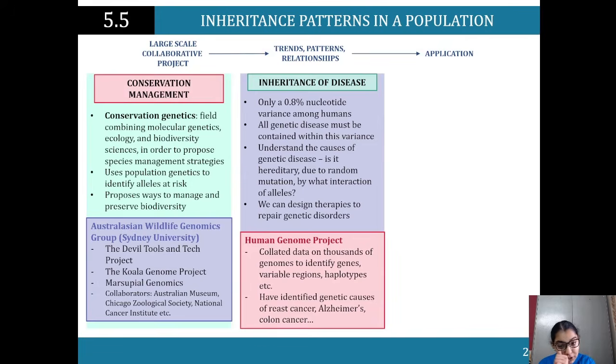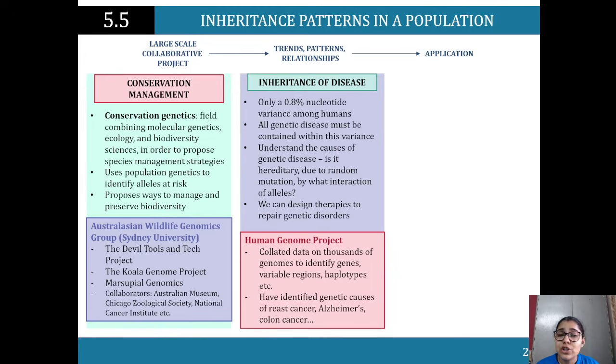So, the Human Genome Project. It collated data on thousands of genomes to identify genes, variable regions, haplotypes, etc. The Human Genome Project was quite big in the 1990s and early 2000s because it was a big scale collaboration among scientists around the world where they looked at mapping the human genome.